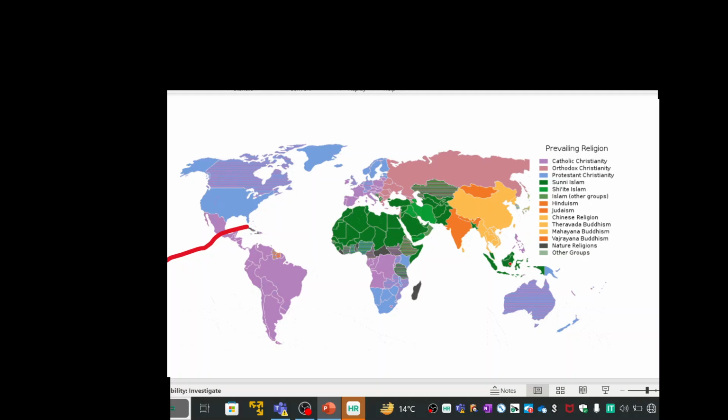We have Sunni Islam in Indonesia and Malaysia, and Bangladesh has a big Muslim population. Surely we have Pakistan and Afghanistan also. The same for Hinduism, which is mainly in India and Nepal. The Chinese religion is in China, and Buddhism is also in China, some parts of Sri Lanka, and Myanmar.